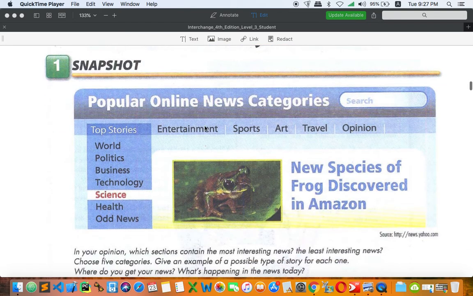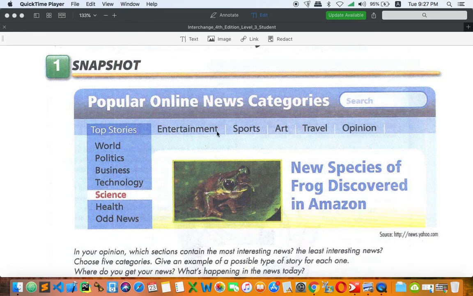So these are popular online news categories, so we're going to focus on different kinds of categories. So we have top stories right here. So the stories related to work, politics, business, technology, science, health, and odd news. Odd news right here is related to news that is unusual, probably so strange. All right, and they also separate in different tabs. So we have entertainment, sports, art, travel, opinion.